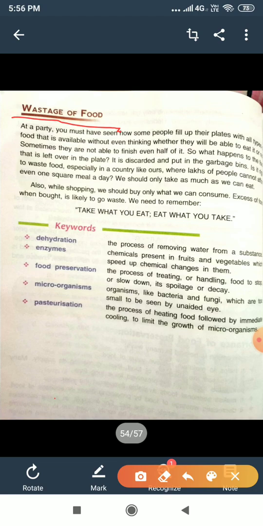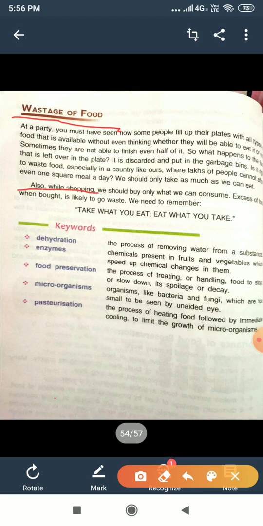And don't throw away food by taking more than you can eat. So take only that much food which you will eat. Now when you go shopping, it is very important that we should buy only what we can consume.